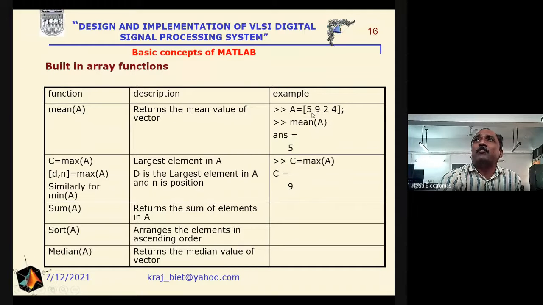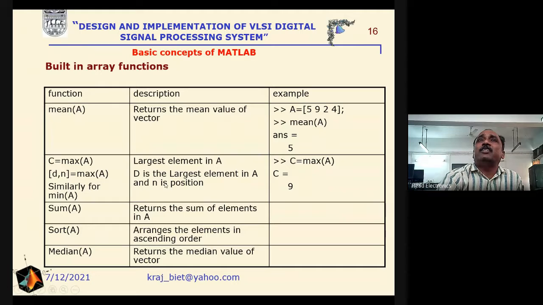Either there must be a comma or there must be a gap here. We have put the comma here, 5924, and the mean of this one will become the 5 here. Similarly, in order to get the maximum value of this matrix, the maximum value is the 9 here.